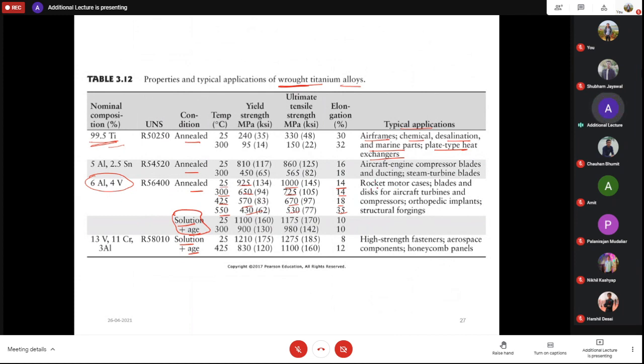They are being used in rocket motor cases, blades and discs of aircraft turbines, as you have seen in the last lecture as well as today, and compressors, orthopedic implants or structural forgings. When it comes to solution treatment and aging, you can see that the mechanical properties have increased dramatically, right?